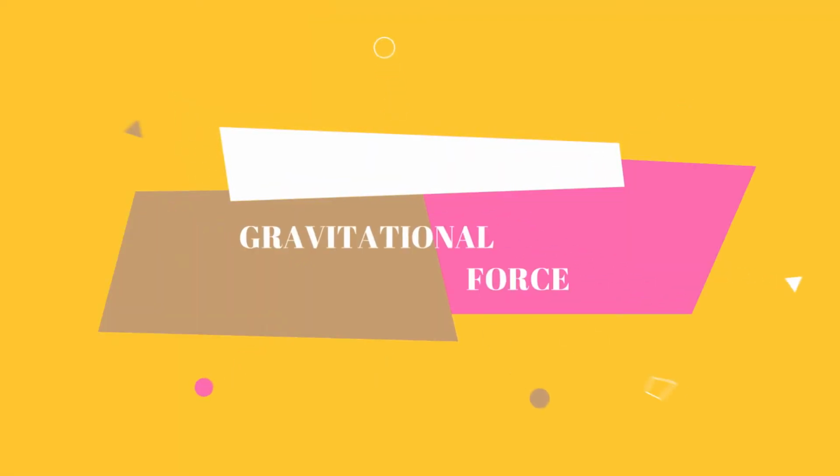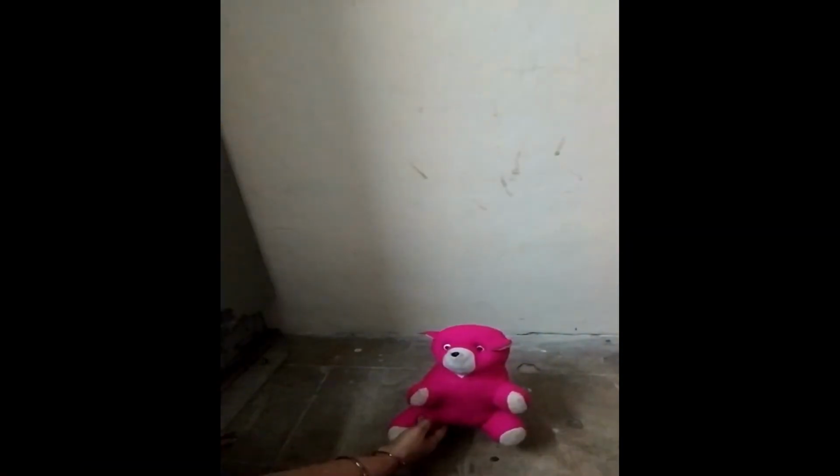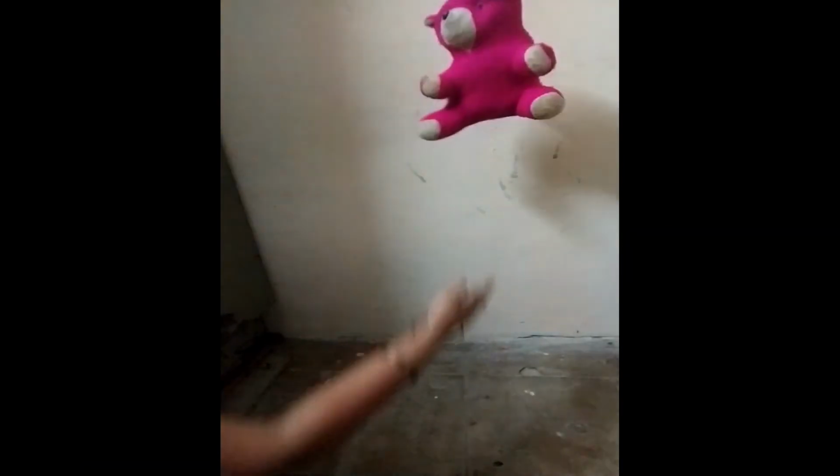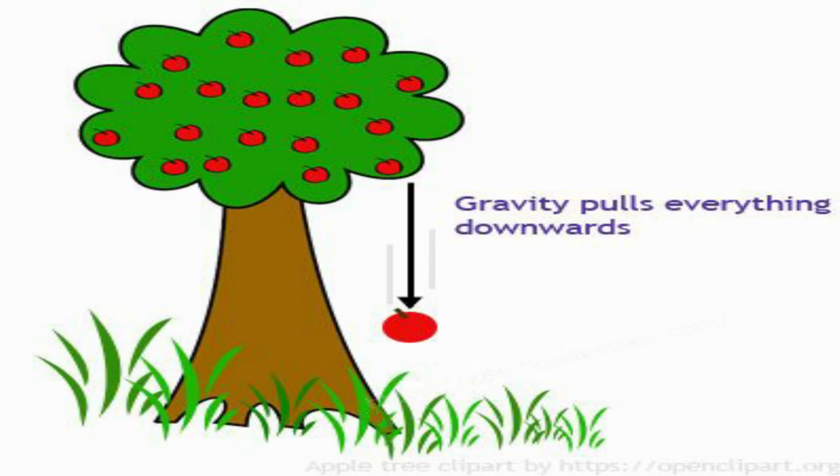And the next type of force is gravitational force. If we throw any object upwards into the air, it reaches a certain height and falls down again. This is because of gravity. Gravity pulls all objects towards itself.